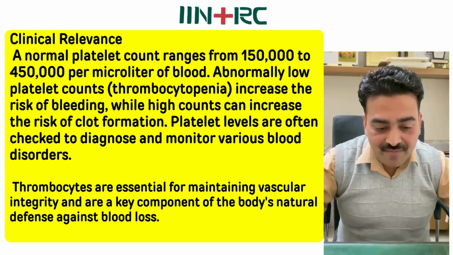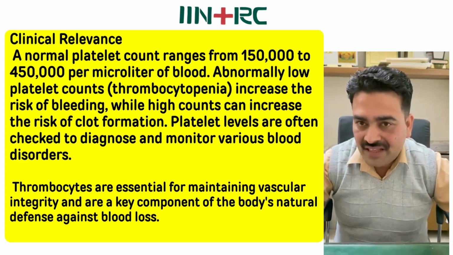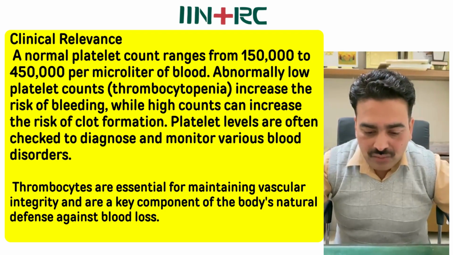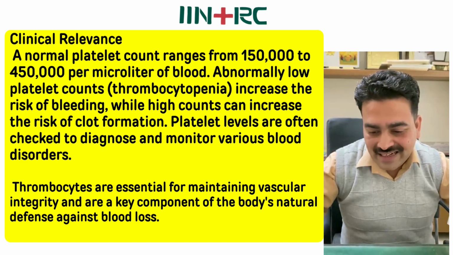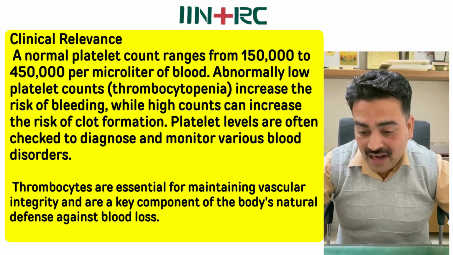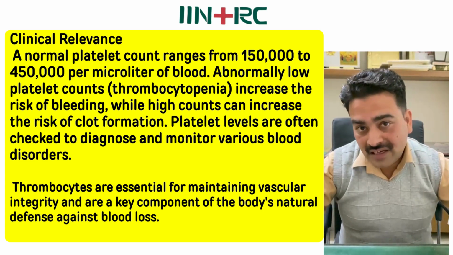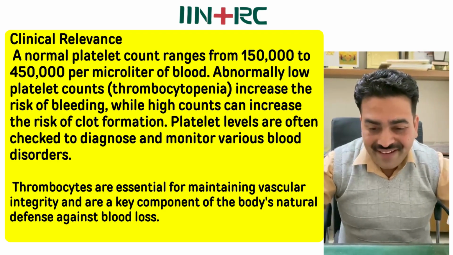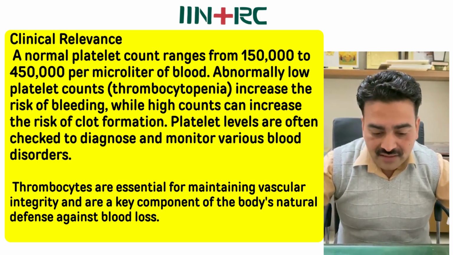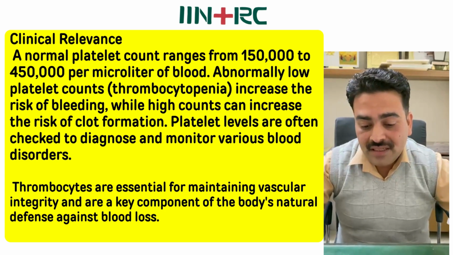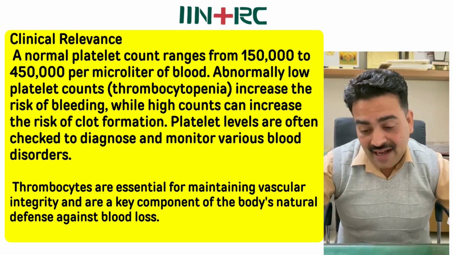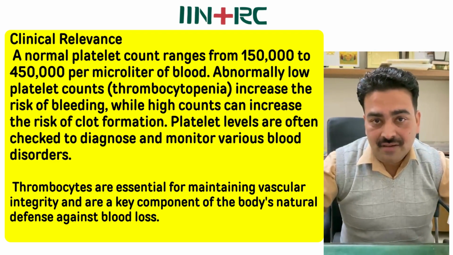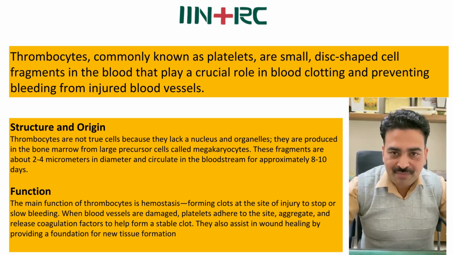Clinical relevance. A normal platelet count ranges from 150,000 to 450,000 per microliter of blood. An abnormally low platelet count, thrombocytopenia, increases the risk of bleeding, while high counts can increase the risk of clot formation. Platelet levels are often checked to diagnose and monitor various blood disorders. Thrombocytes play a prominent and essential role in maintaining vascular integrity and are a key component of the body's natural defense against blood loss. Third is thrombocytes, platelets.